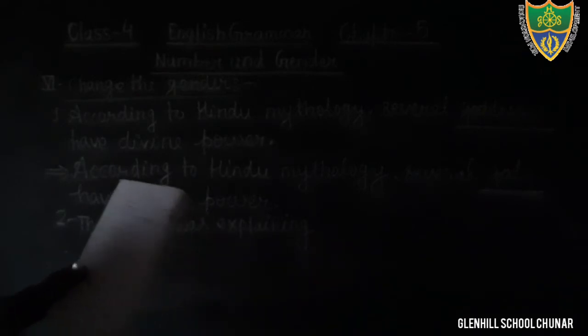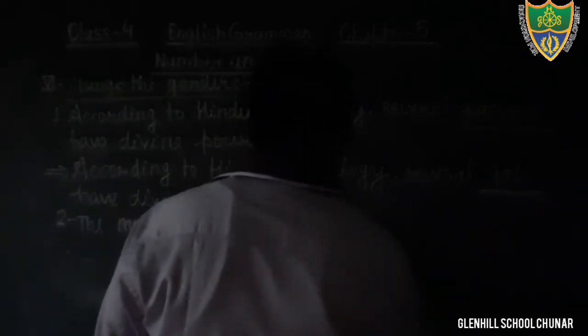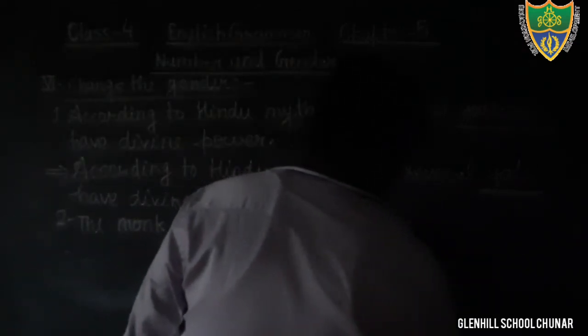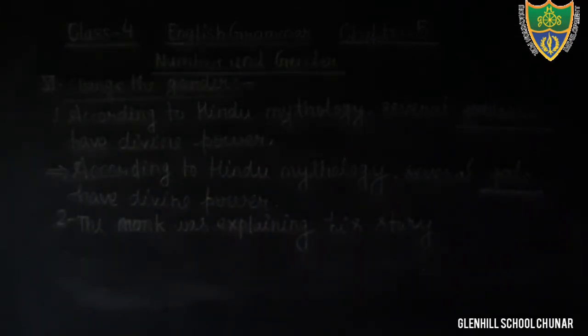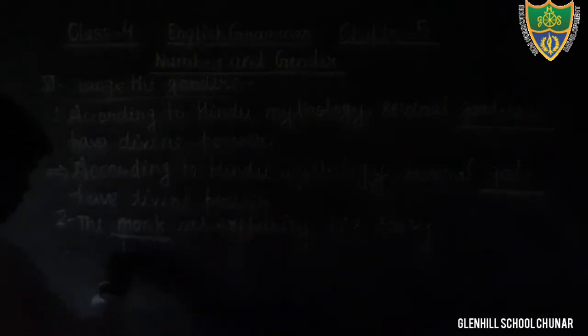The monk was explaining his story. Okay, student, light has gone. Therefore, there may be some problem. The monk was explaining his story. Dear students, at the place of monk, you will write nun.